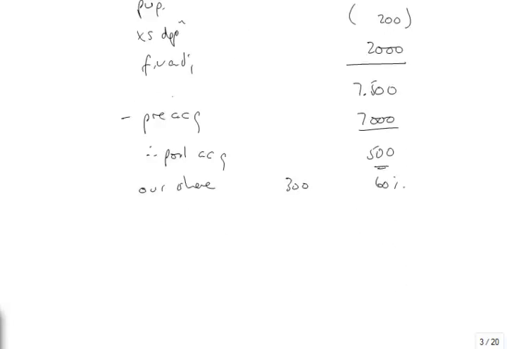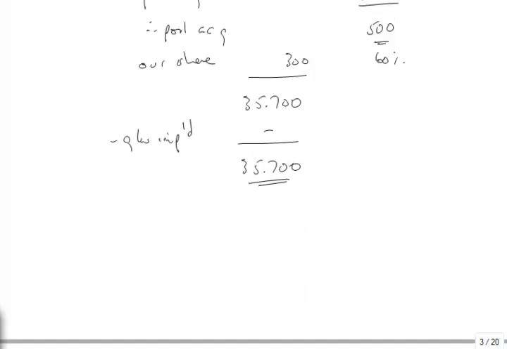That adds on to my 35.4, which gives me 35,007. If there were goodwill, it would now be less goodwill impaired, just our share, but there is none. So 35,007 is the retained earnings for the statement of financial position.